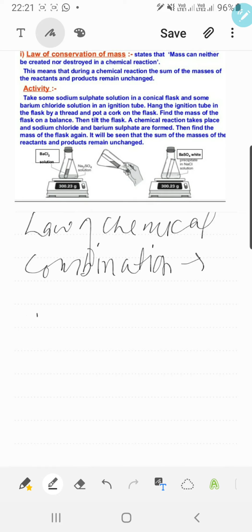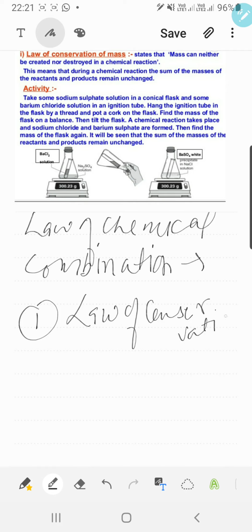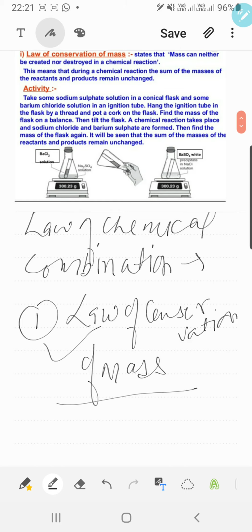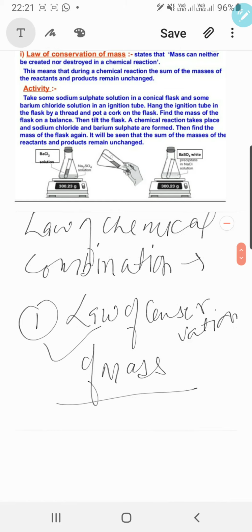The first law we are going to discuss is the law of conservation of mass. This law is followed by atoms and molecules when they make a compound. If two reactants react to form a product, they follow the law of conservation of mass. Now, what does the law of conservation of mass signify?